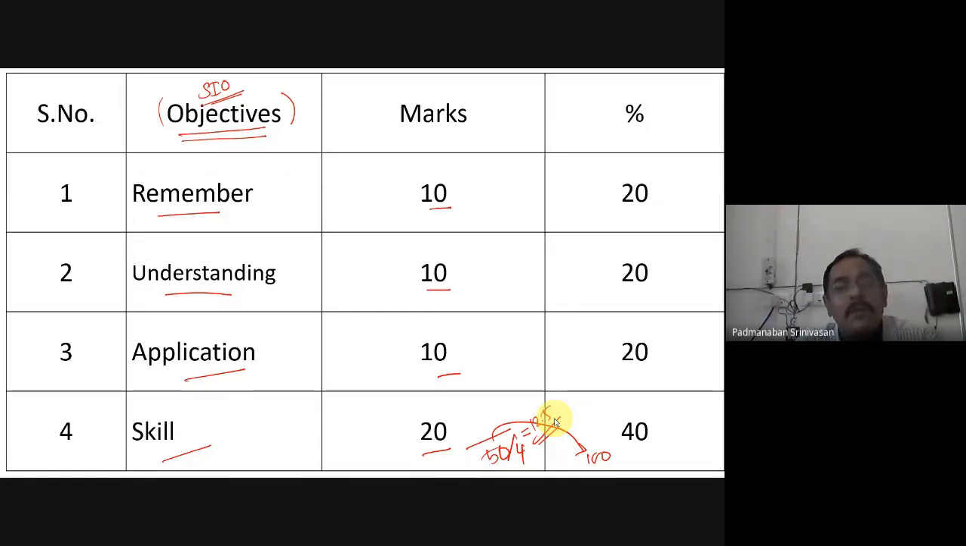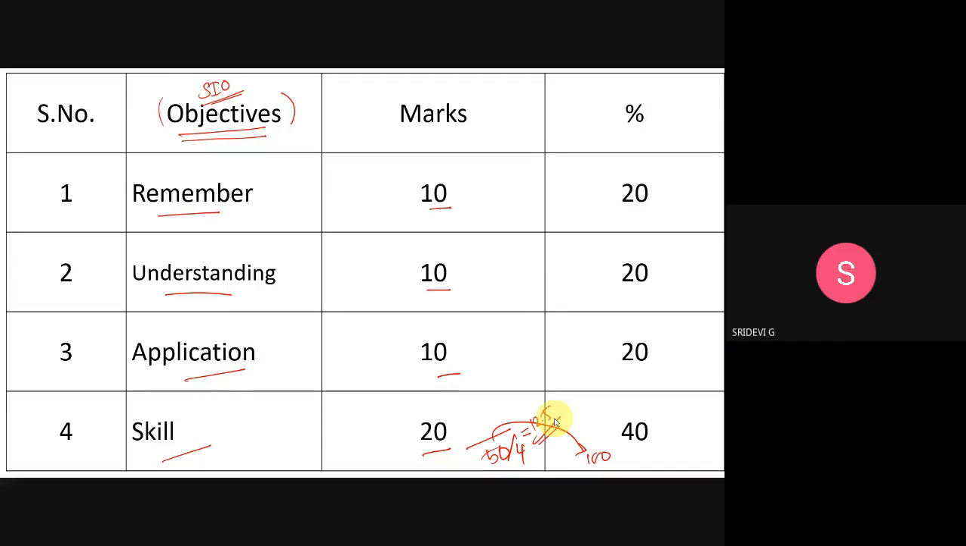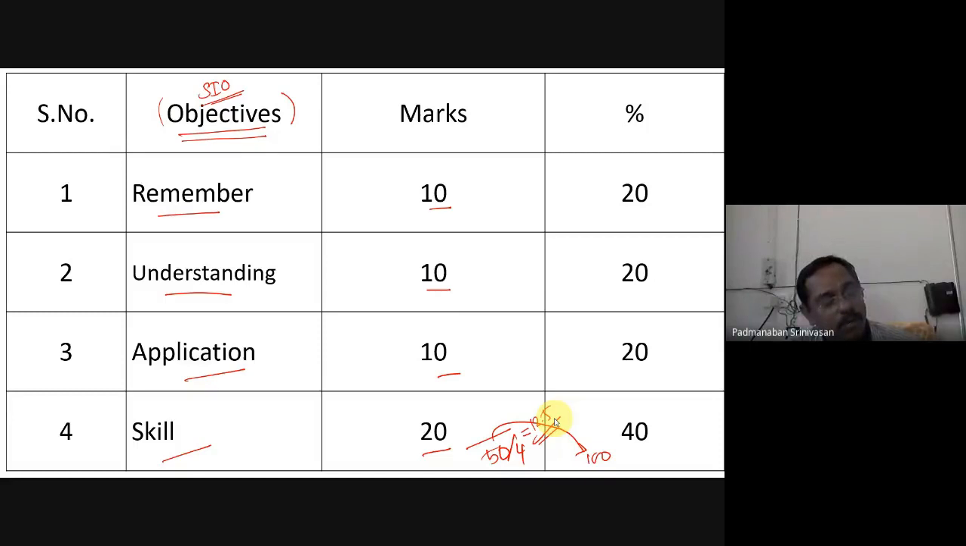Sir, the question under remembering ability will only test the remembering ability of the student. If it is asked under application, it also measures the understanding and the remembering ability of the student, so it can be valued more. So what's your idea? What are you telling? Which one do we have to give more importance?